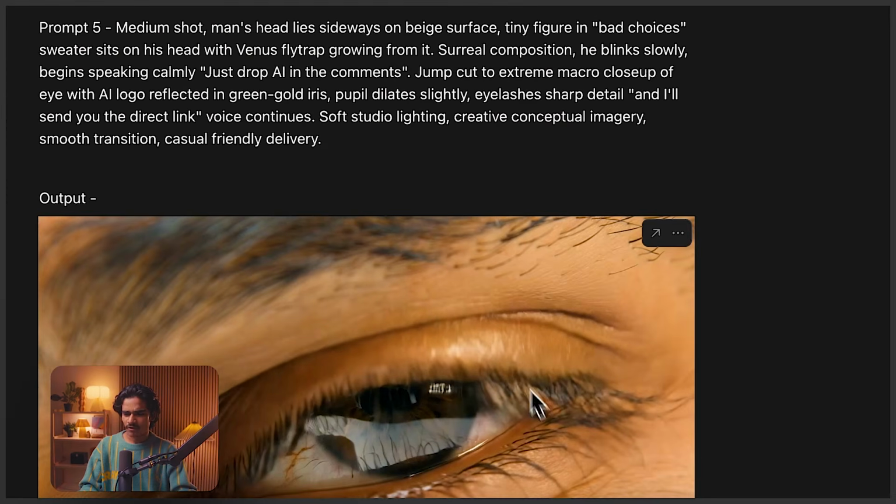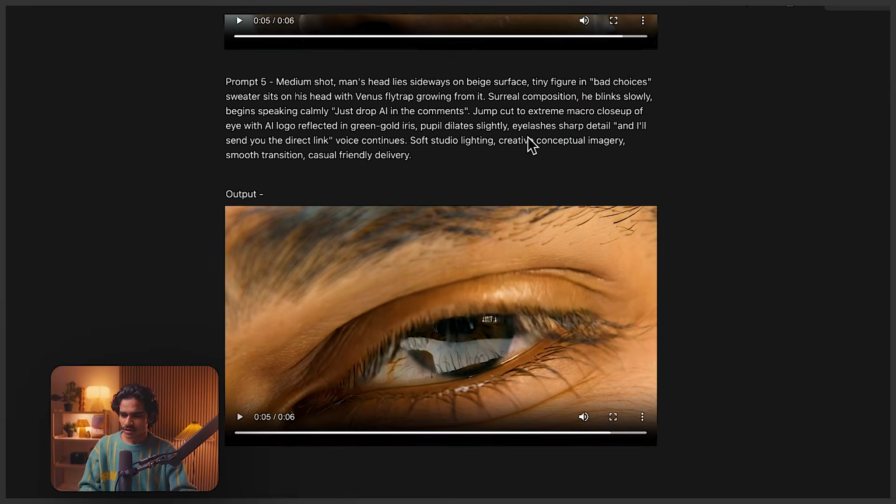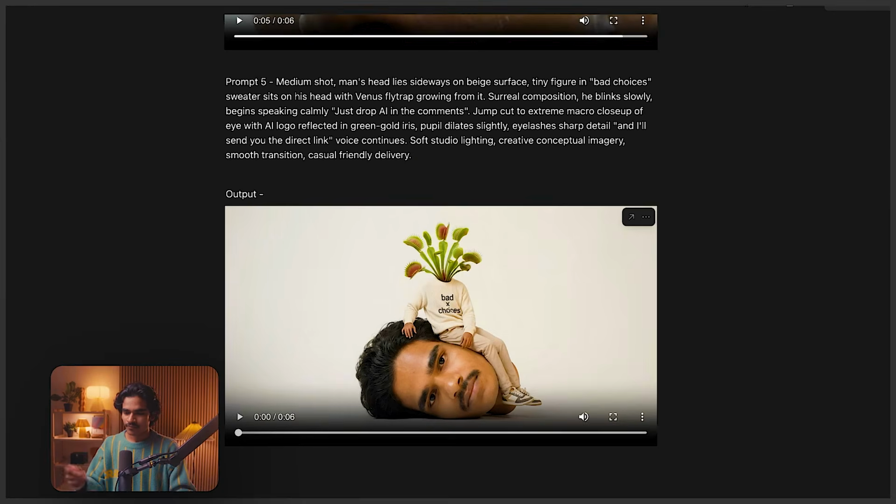It's very straightforward. I just wanted the person to be saying, just drop AI in the comments, and then I'll send you the link. And here I just added one thing. When the person is saying the dialogue, it jump cuts to an extreme close-up shot of the eye, and I used a start and end frame. Basically I used the shot of the first image, and then I used an end frame of my eye that I generated using Nano Banana Pro.